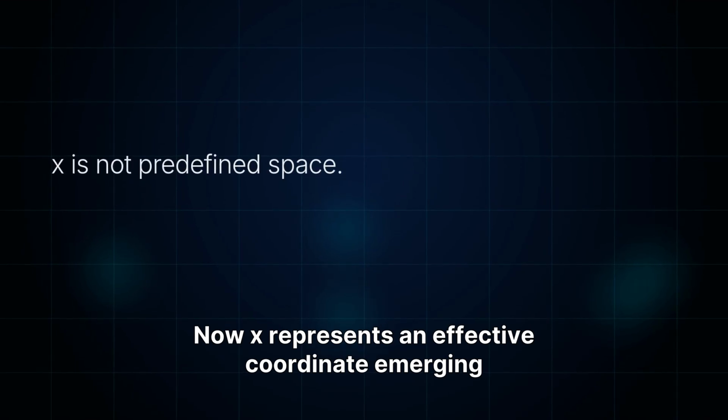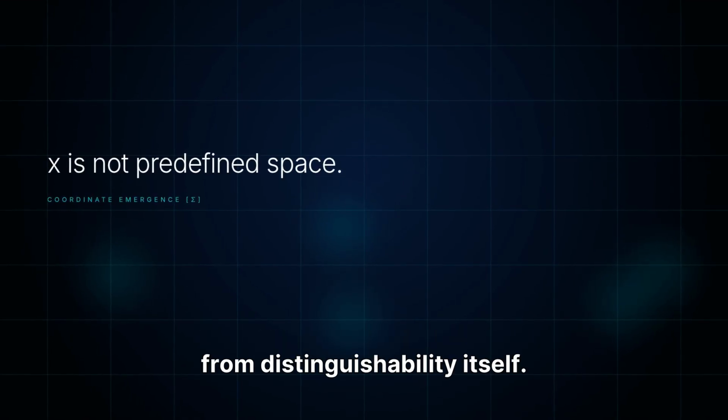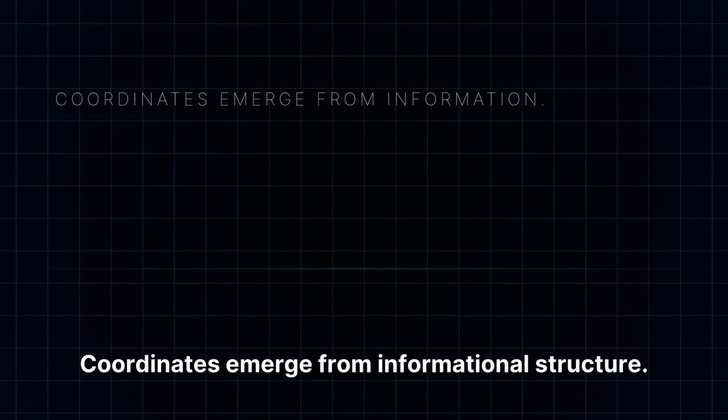This is extremely important. At the beginning, space did not exist. Now X represents an effective coordinate emerging from distinguishability itself. Coordinates are not assumed. Coordinates emerge from informational structure.